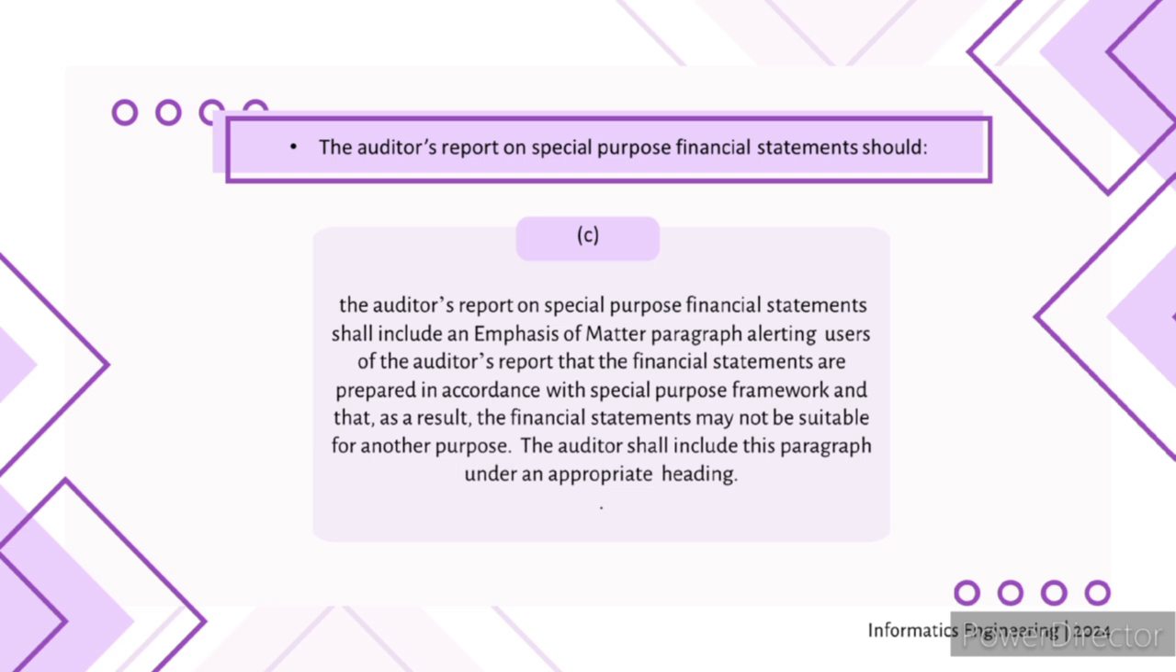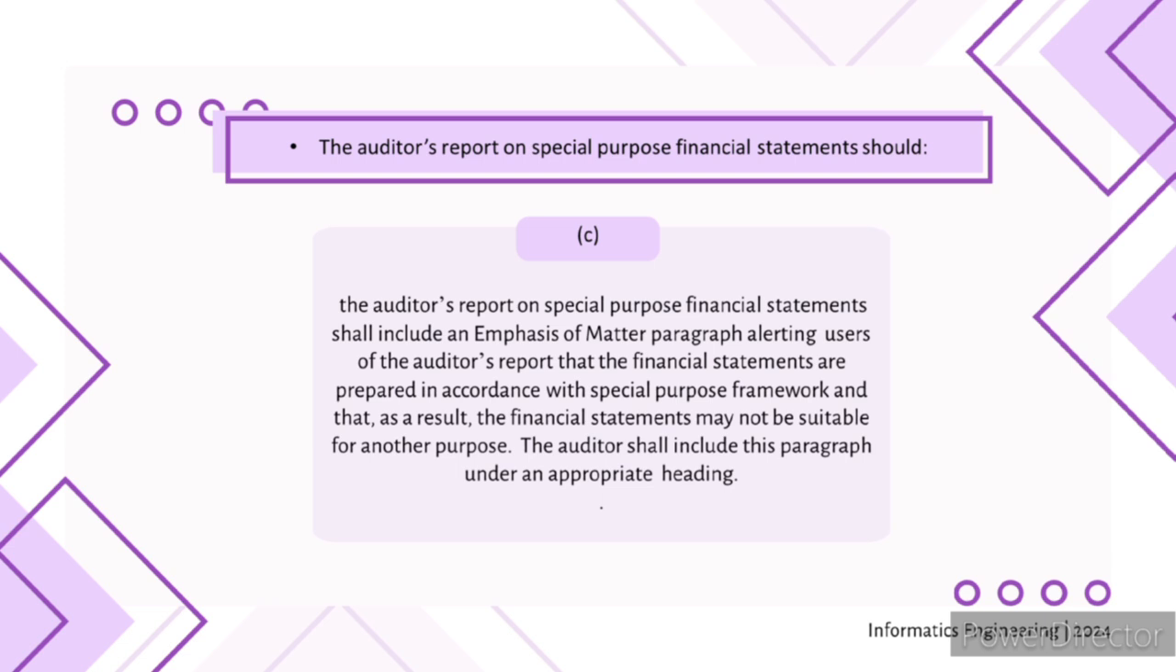This statement talks about the report needing a special section, an emphasis of matter paragraph that clearly warns readers. These statements were made using special rules, not the usual ones. This means they might not be useful for anything else. It's a big "don't use this for anything other than what it was intended for."